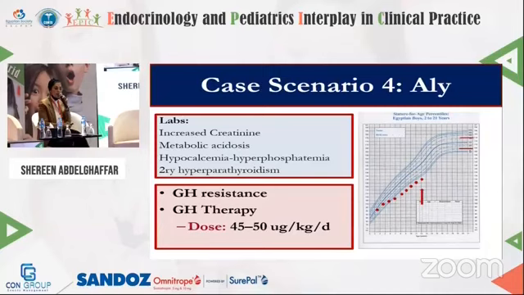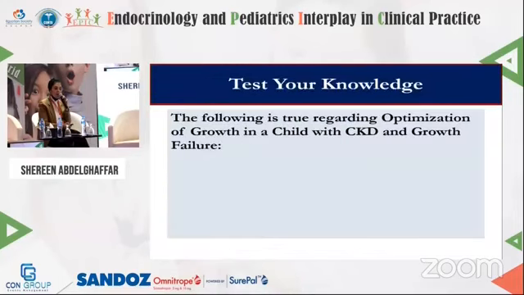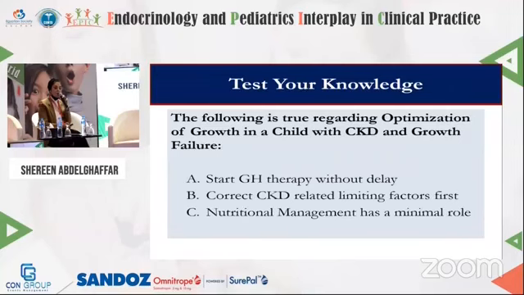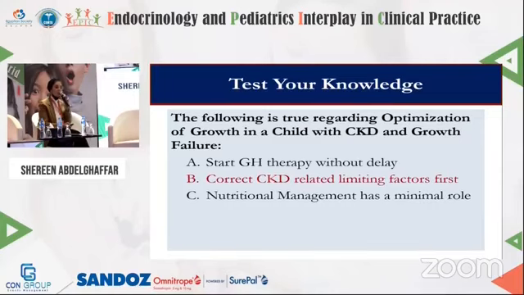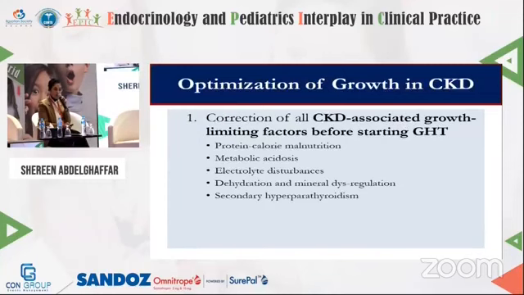This child had chronic kidney disease and received growth hormone therapy at a dose of 45 micrograms per kg per day and really improved. But we should always remember that we should correct the CKD-related limiting factors first before going to the growth hormone therapy.